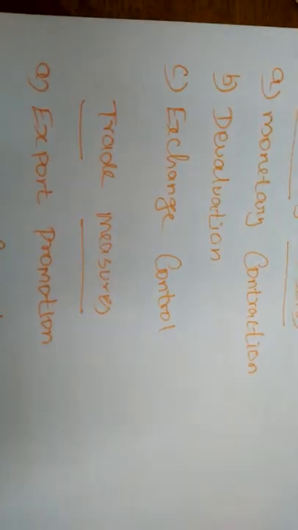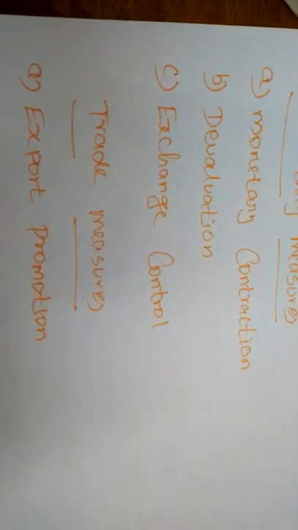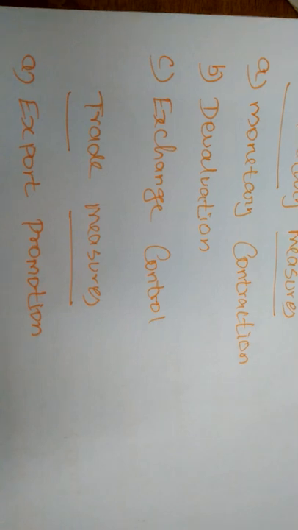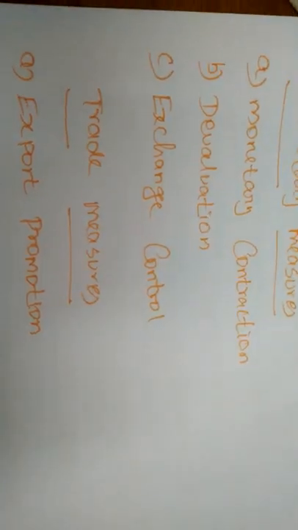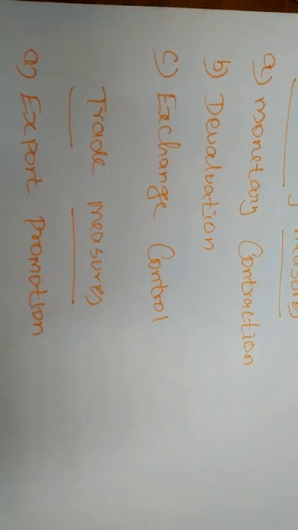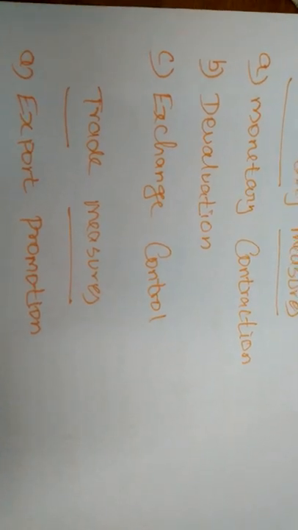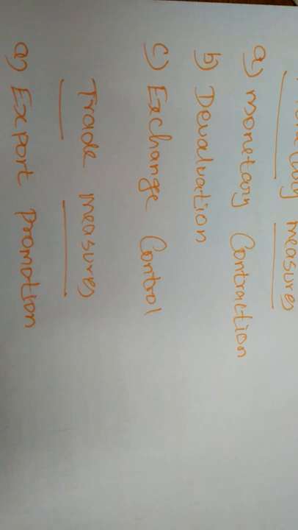Next, devaluation. Devaluation means the deliberate reduction of the official rate at which the domestic currency is exchanged for other currencies. In other words, devaluation refers to a reduction in the external value of the currency in terms of other currencies.